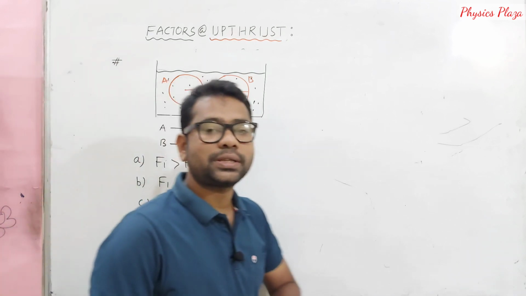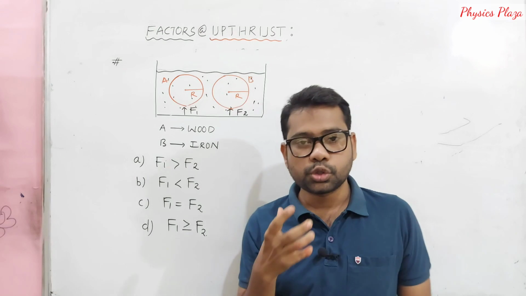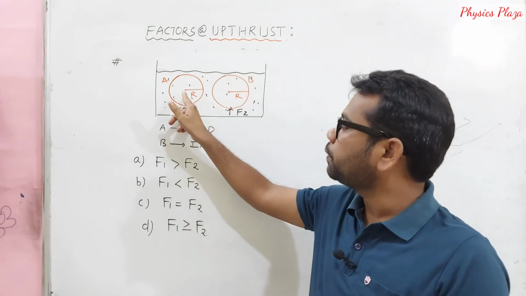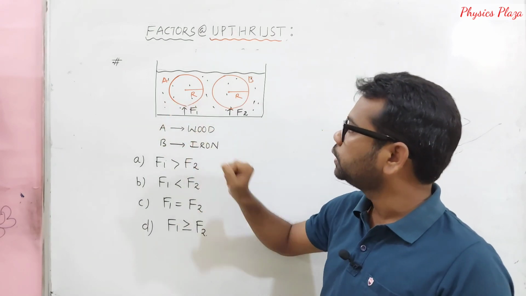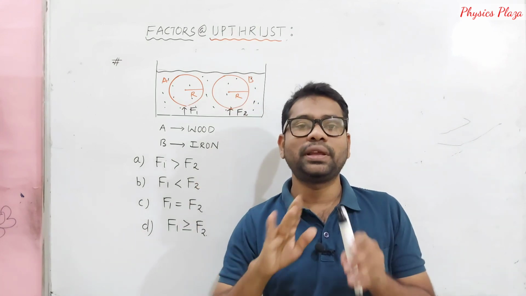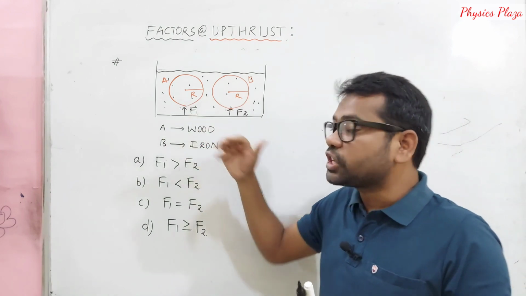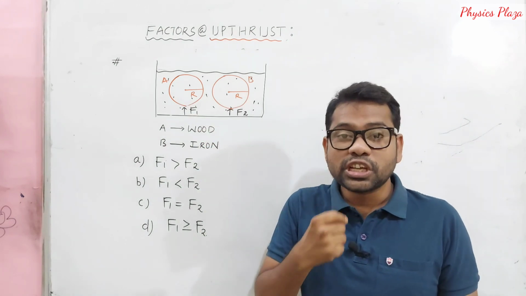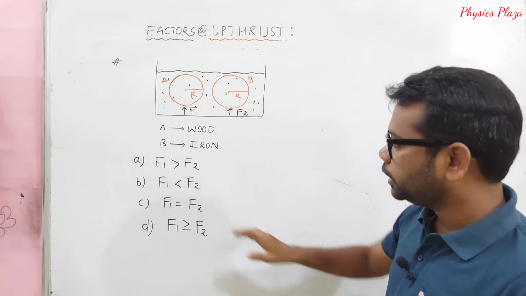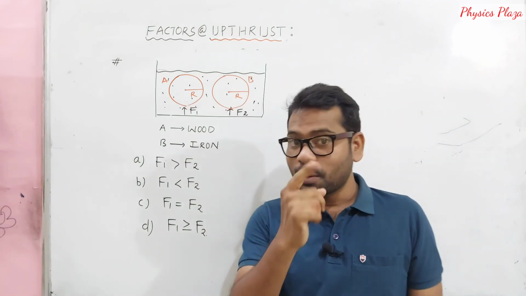Children, here are 4 options. I repeat once again: two solid spheres, one made up of wood, another made up of iron. Both are immersed completely in the same liquid. Then which experiences more upthrust? Just think carefully and comment your answer.